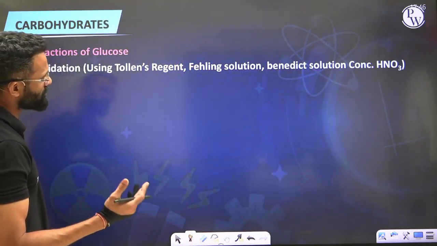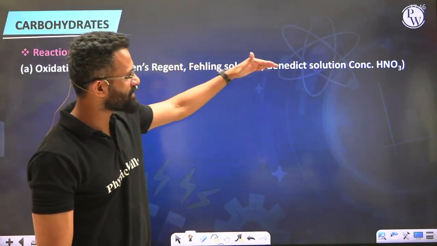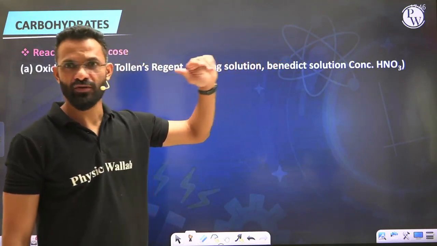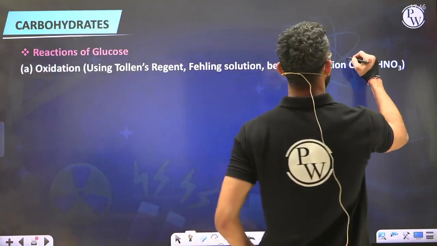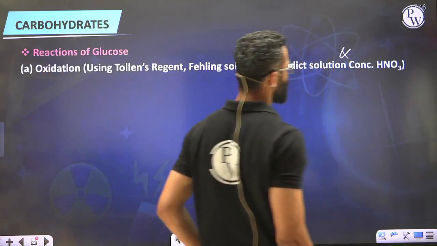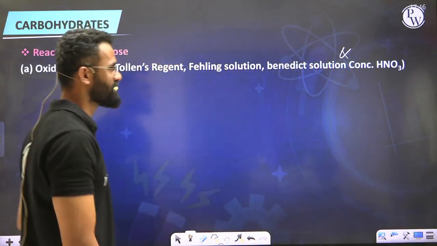The reagents that we're using: Tollens reagent, Fehling solution, Benedict solution, and also bromine water are mild oxidizing agents. Other than that, we also have one strong oxidizing agent, that is concentrated nitric acid. So let us see here.